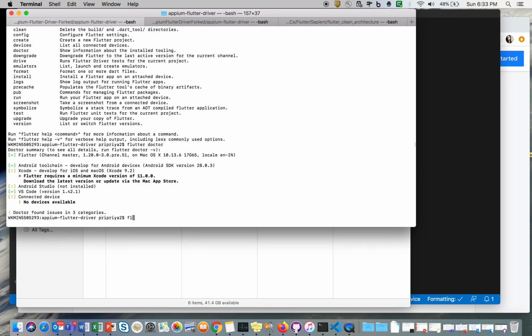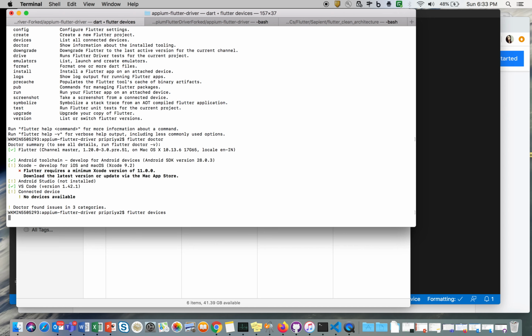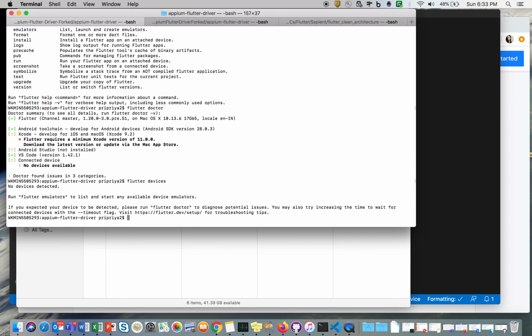And if you enter something like flutter devices, it is the same as adb devices. What happens is it will automatically detect any device that is connected to your system. So basically this flutter command should be picked up by the terminal. That is how it should be.